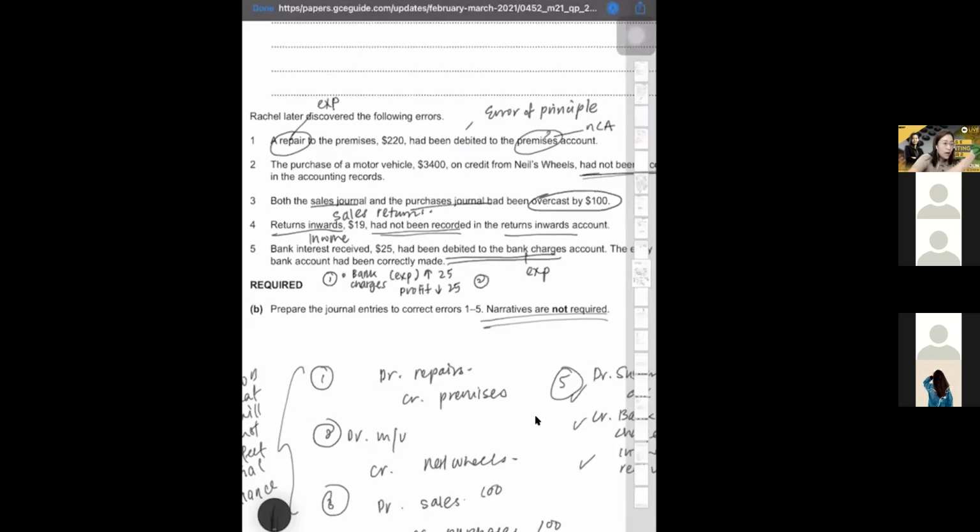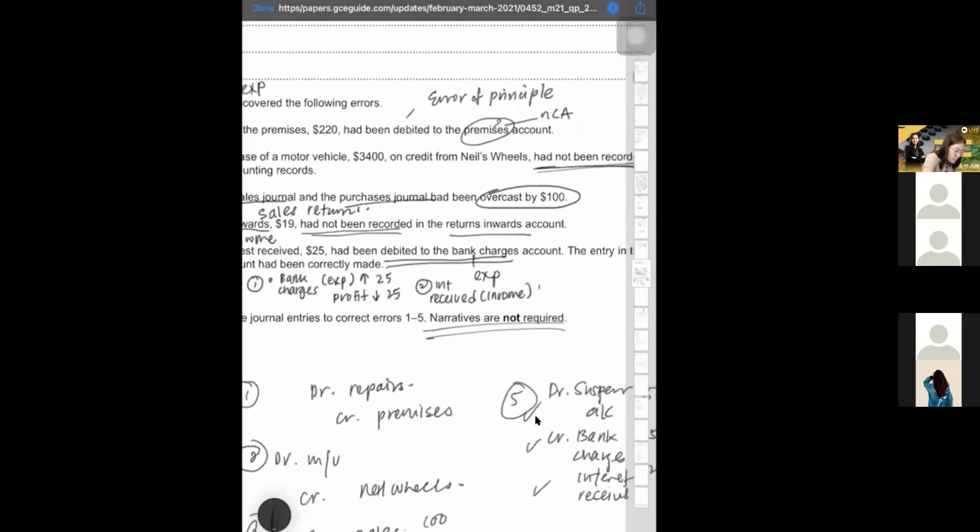Now, have you recorded the interest received? No, you forgot to record the interest received. We know that interest received is an income, isn't it? So if you forget to record the income, your income is lesser than it should be. Profit is also lesser than it should be. By how much? By 25. So overall, what do you realize? There are two things going on at the same time. Profit is understated by 25 because of bank charges. Profit is also understated by 25 because you forgot to record interest received. So overall, your profit is understated by how much, guys?